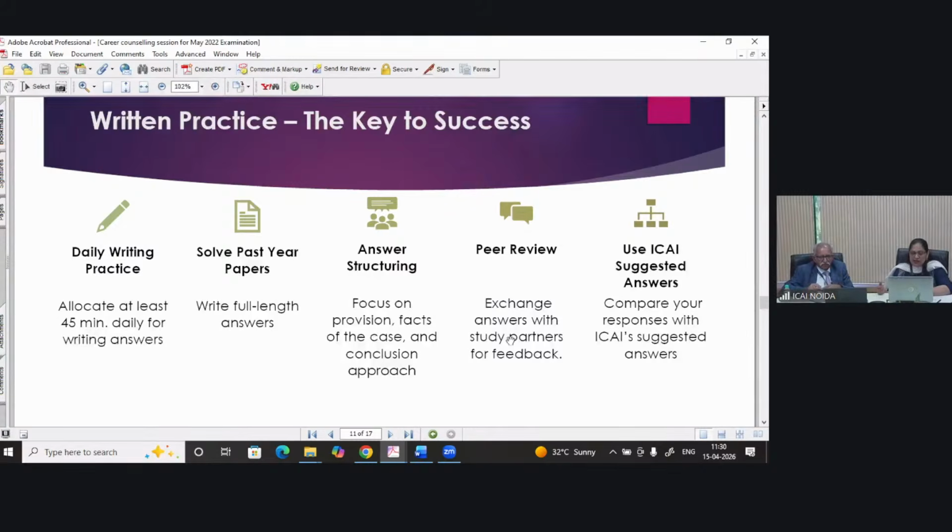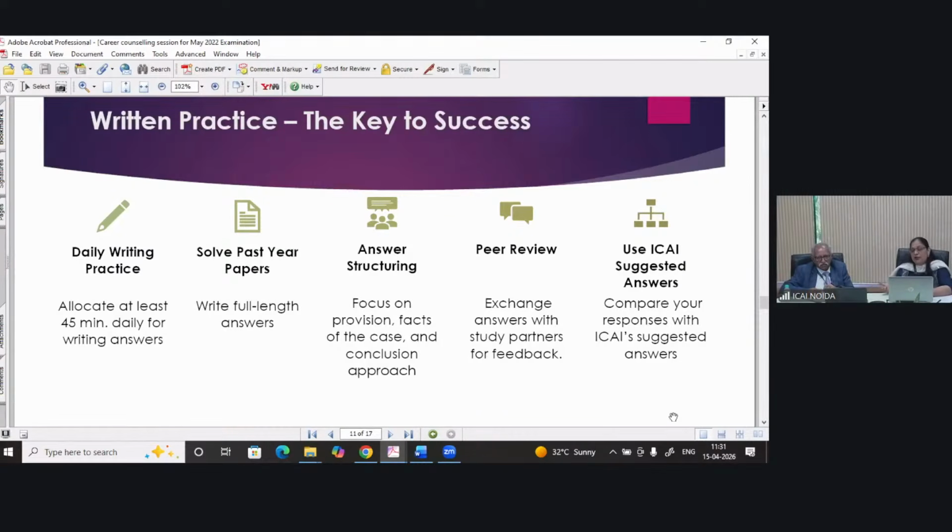So written practice is key to success. We have already mentioned that daily writing practice is very important. Past papers and mock test papers, you should always solve. Your answer structuring, we have already discussed. Peer review: exchange answers with a study partner for feedback, saying this is what I have written, what is your feedback, how many marks will you give?